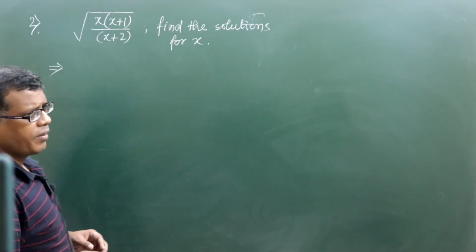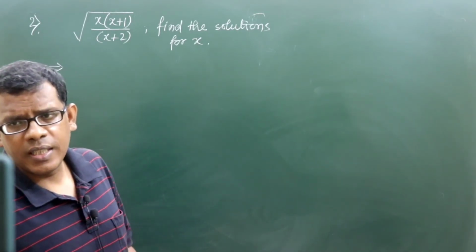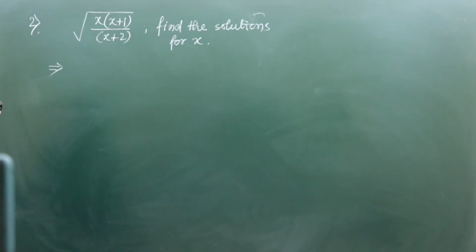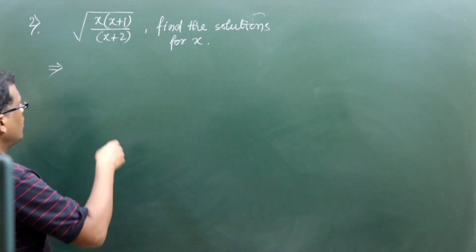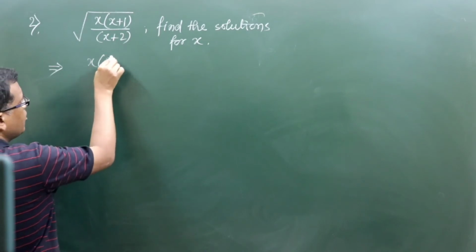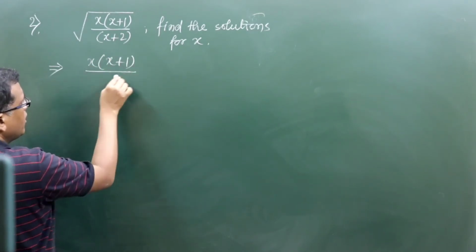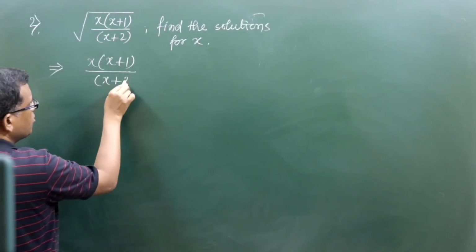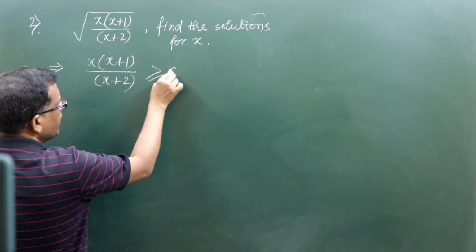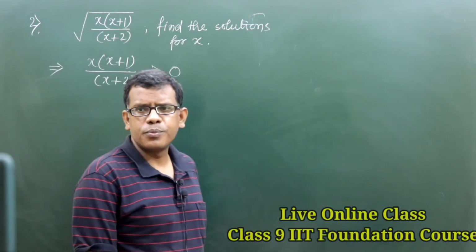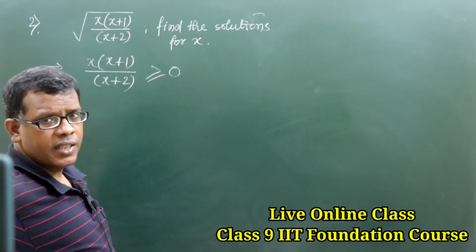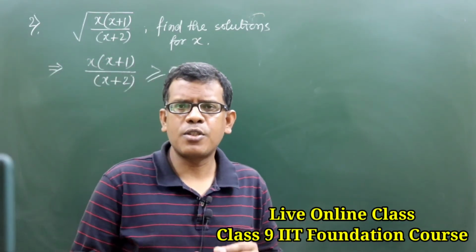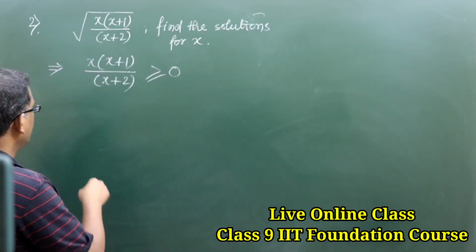In a similar way, the argument is that it is entirely under an even root, in other words a square root. So first of all, x into x plus 1 divided by x plus 2 overall should be greater than or equal to 0, right? Because the entire expression is under an even root, this expression value can't be negative.